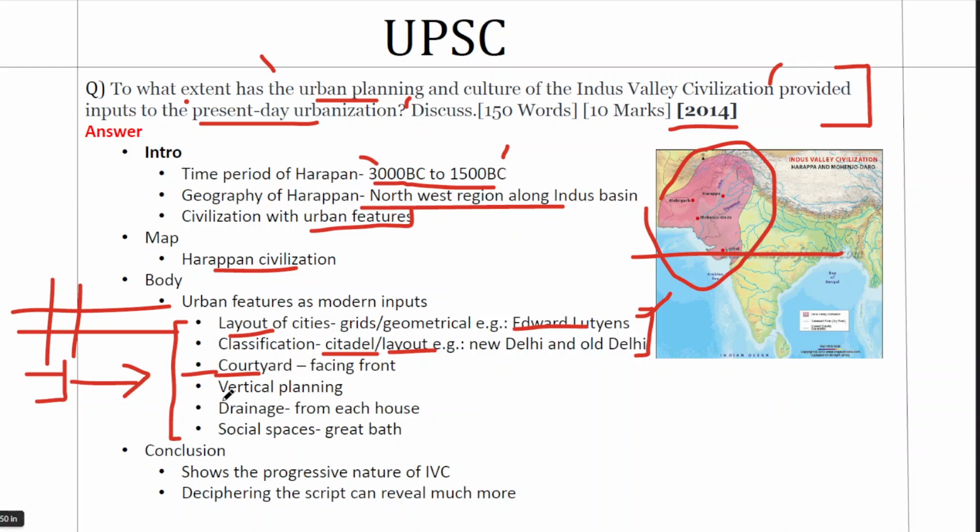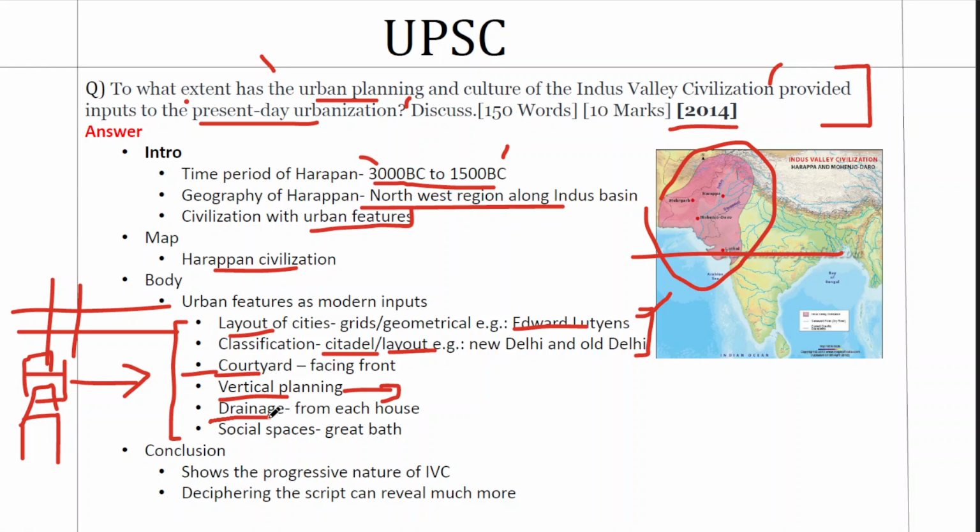The fourth point, very important point, it's about vertical planning. So we cannot give specific examples for this point because vertical planning in Indus Valley we can see 2-story buildings. And now if you take the modern buildings, we are building vertically and not horizontally because we want to save space. So now it's the time of Burj Khalifas and skyscrapers. But Indus Valley people saw that 3000 years back. They built 2-story buildings. So we'll connect it like that.